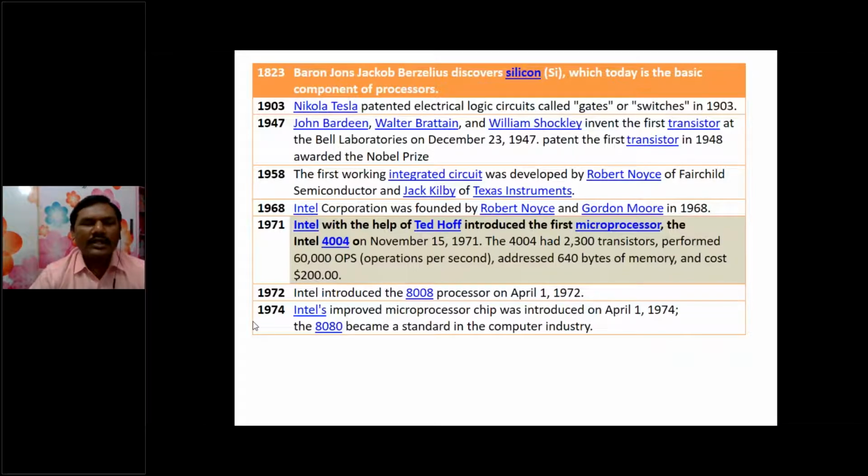In 1971, Intel Corporation was founded. Intel stands for Integrated Electronics. With the help of Ted Hoff, they manufactured the first microprocessor, called the 4004, which executed 60,000 operations per second in those days.